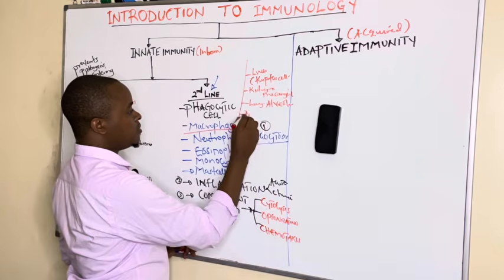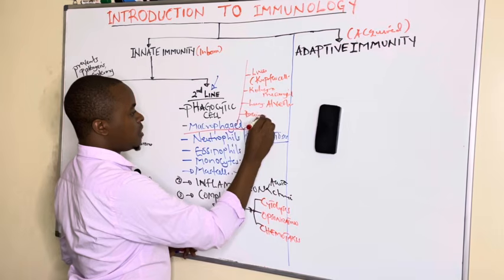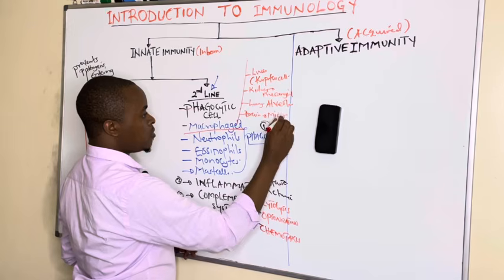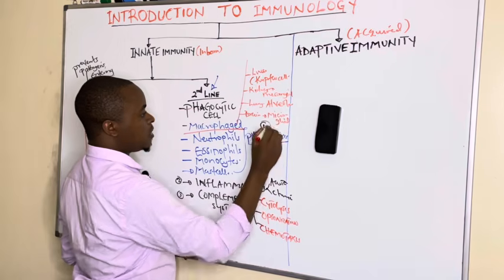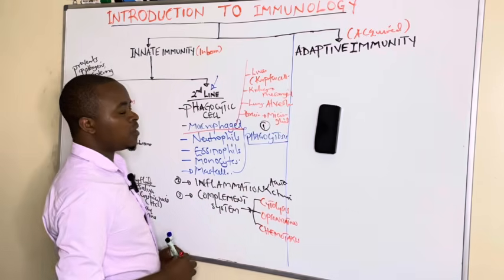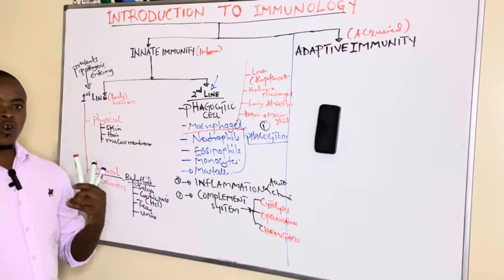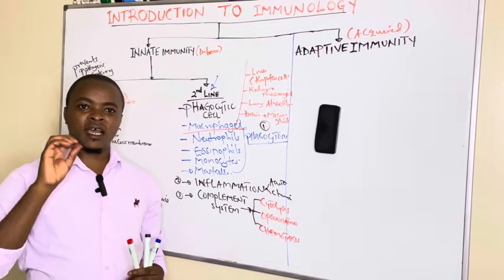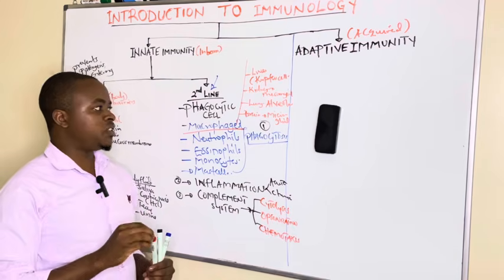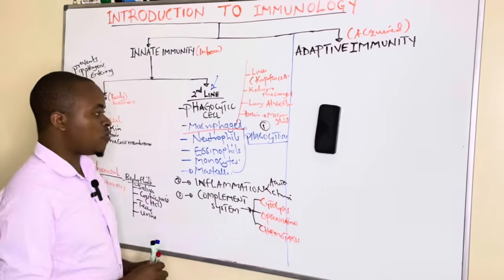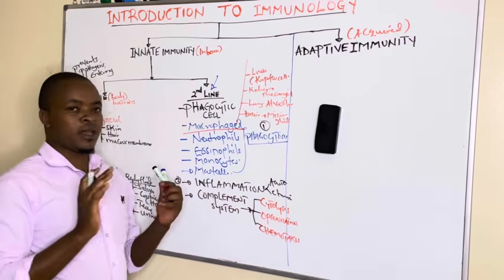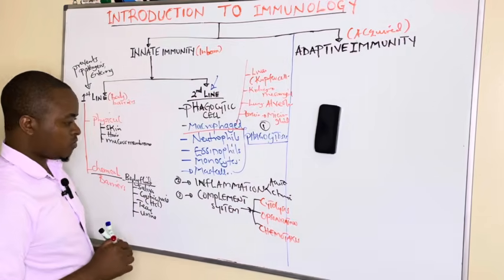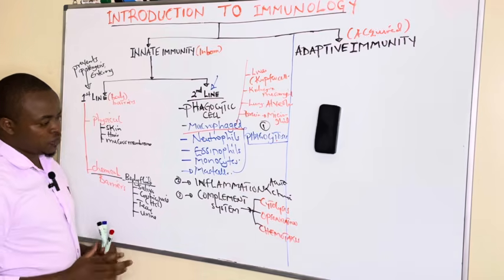In the brain, we find microglial cells as macrophages there. In the bones, we find osteoclasts. So different organs have different macrophages, which play a big role in phagocytosis by engulfing pathogenic microorganisms or pathogenic antigens.